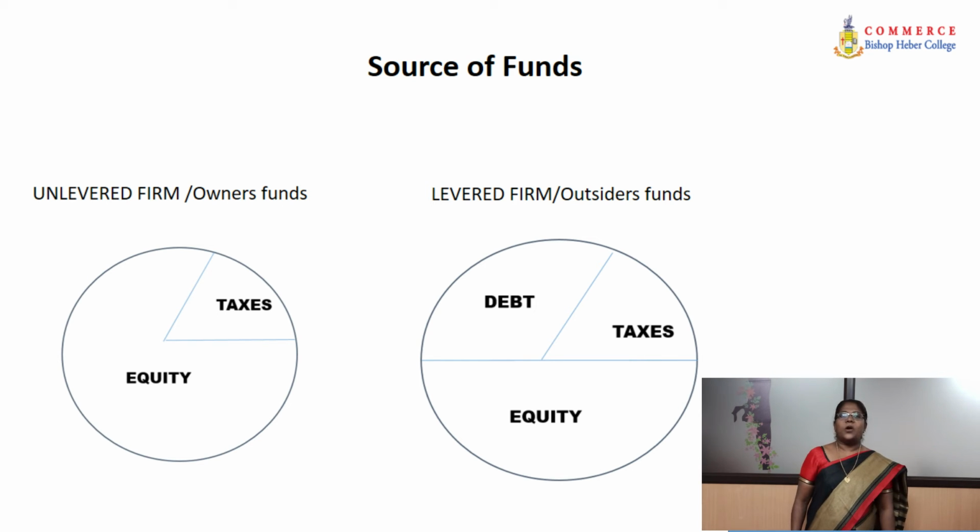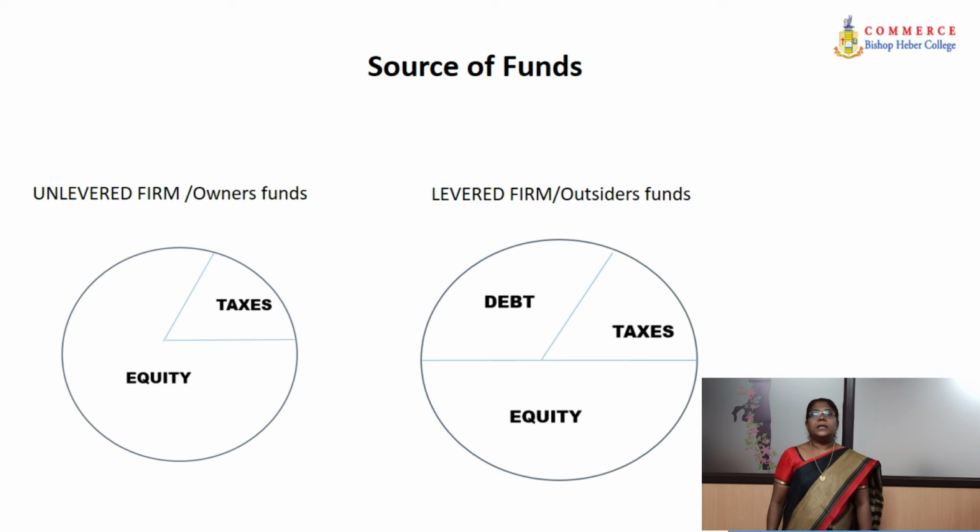Whereas when owner's contribution is less and outsider's fund is more, we call the firm a levered firm, which means outsiders bear the weight. The lever is outsiders and the owners hold the lever with little effort. With this little effort, the owners make use of the outsiders and maximize their returns.